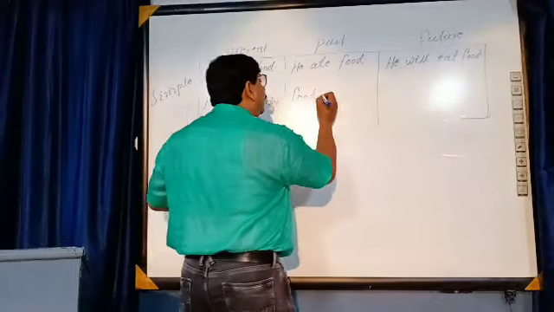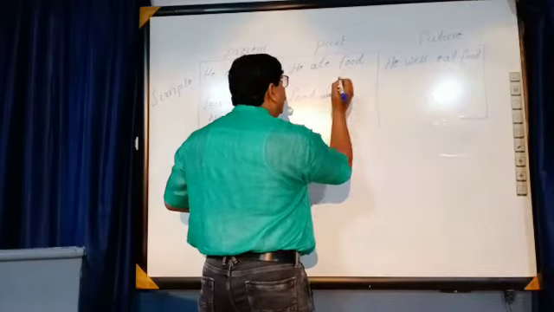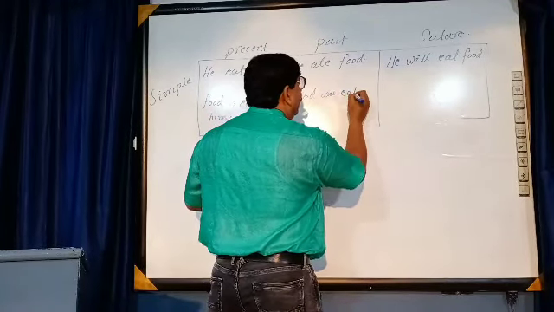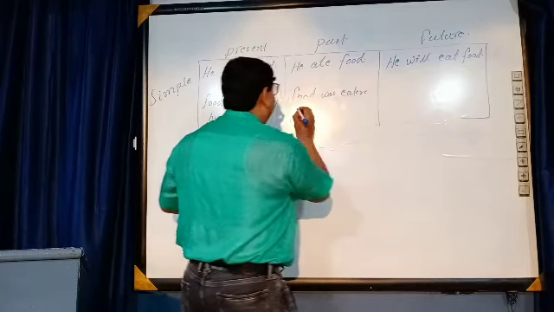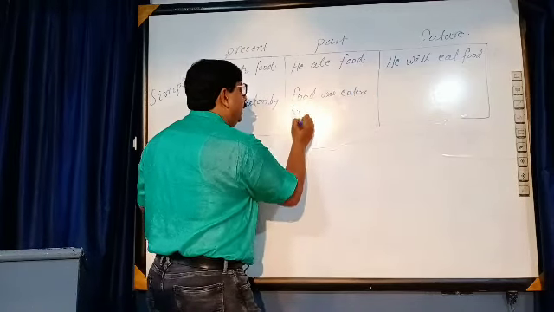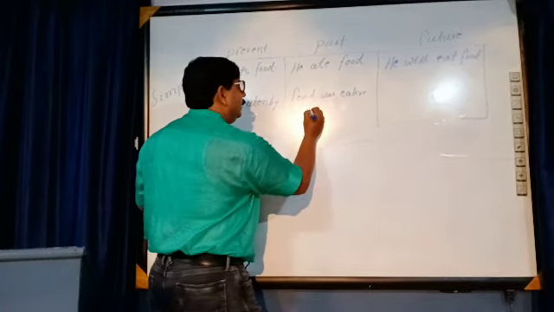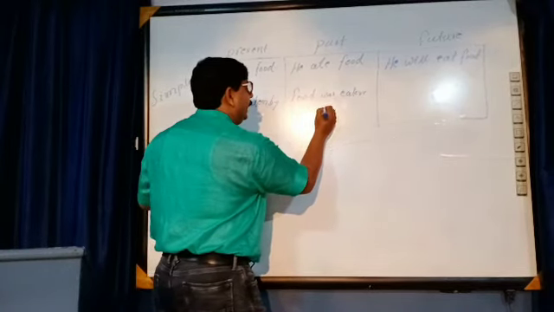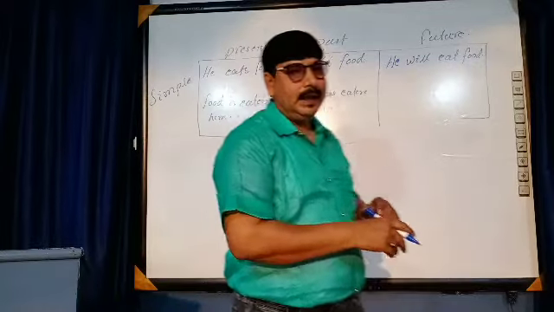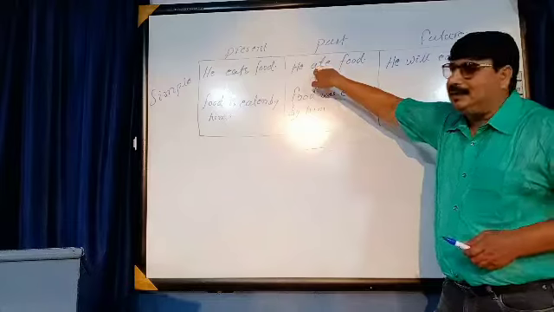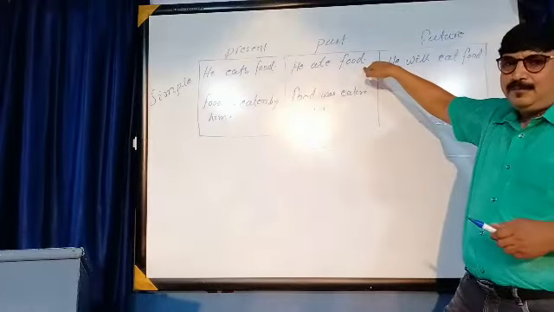Then food was, verb 3, eaten. Preposition by. And after that, in the last, the subject, him. Food was eaten by him. It is the passive voice of the active, he ate food.